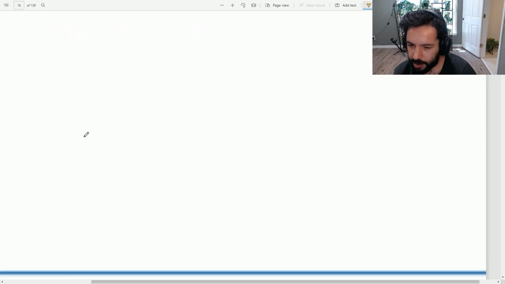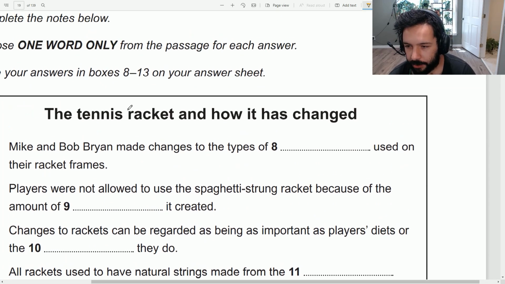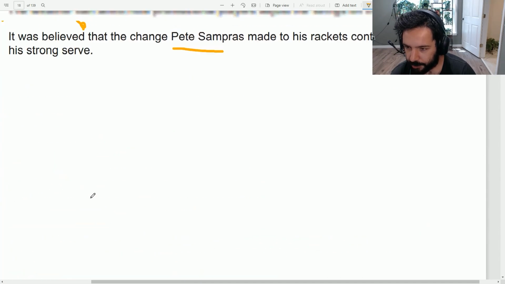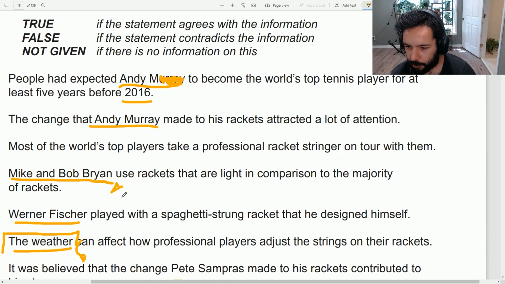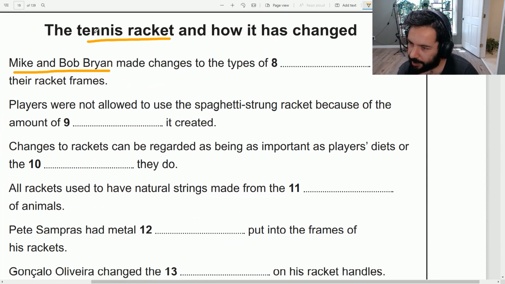Okay, let's see. One word only. I mean, obviously, we could guess similar to how we prepared ourselves for the listening sections. But let's see the tennis rackets and how it has changed. Okay, the same title. Mike and Bob Bryan. Now, the first thing that gets my attention is Mike and Bob Bryan were number four here. So they are probably in the second, third, or fourth paragraph, depending on how many paragraphs we have. So this thing doesn't start from the beginning. That makes it a lot easier to actually find the location of eight. So four and eight are probably close to each other.